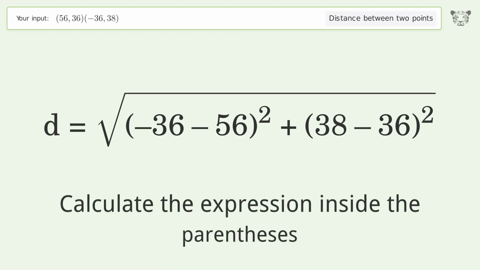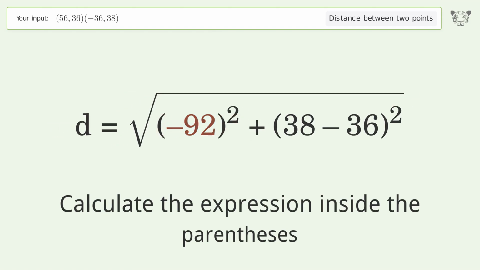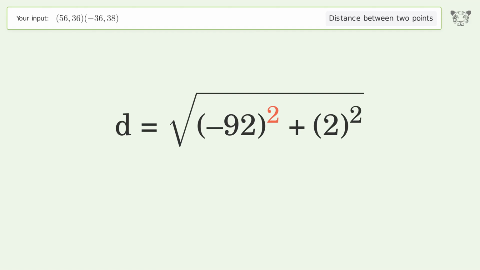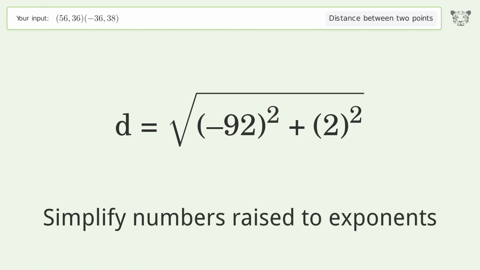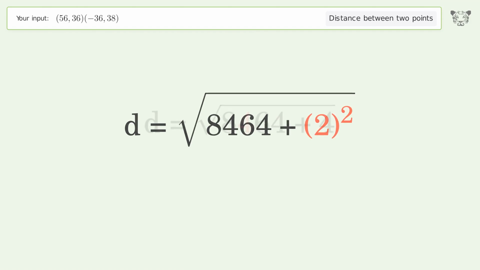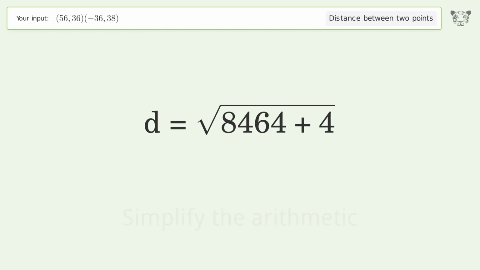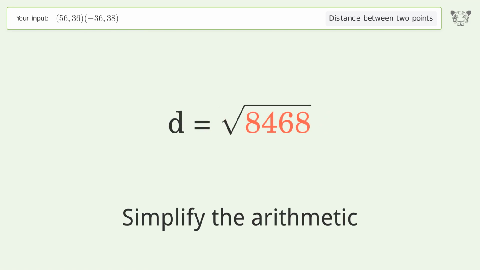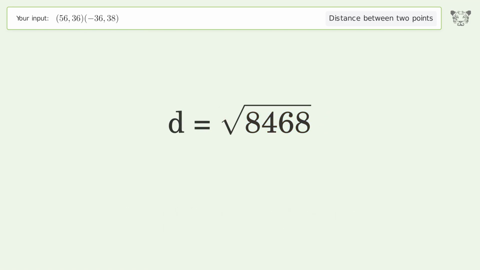Calculate the expression inside the parentheses. Simplify numbers raised to exponents. Simplify the arithmetic. And so the distance between the 2 points is the square root of 8,468, or 92.022.